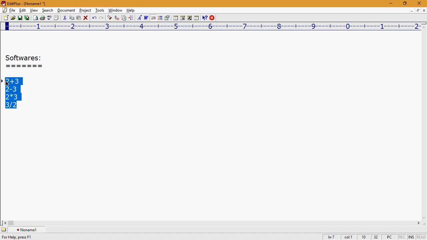I need to write a program in C language to perform all these operations. I can perform all of them in one single program, not an issue, writing the code for addition, subtraction, multiplication, and division in one program.